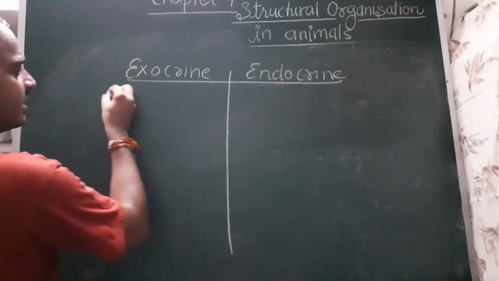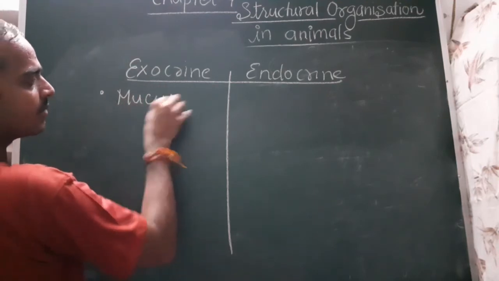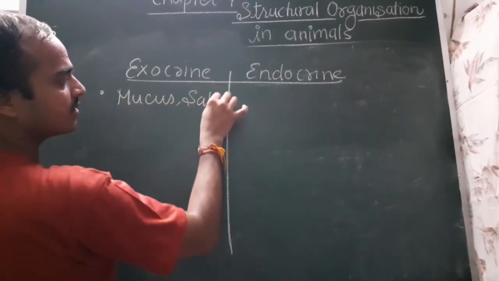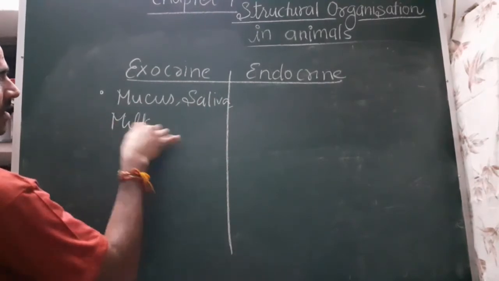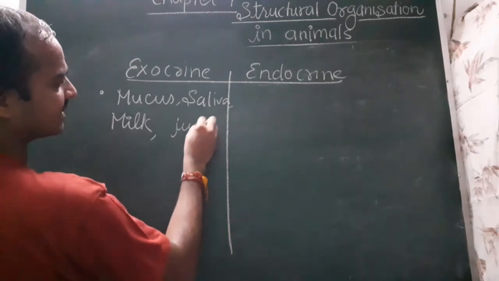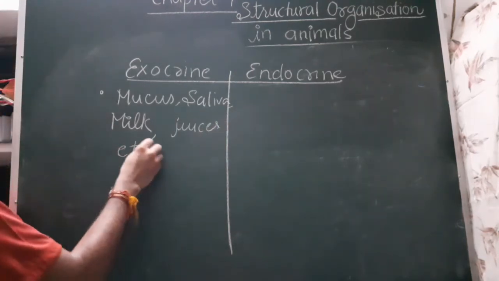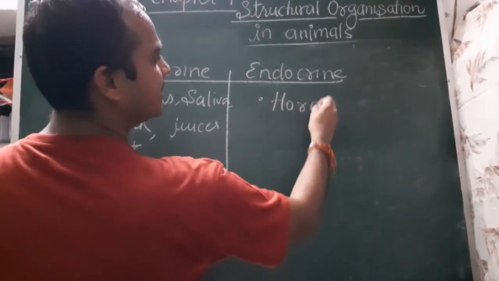The secretions of exocrine glands may be mucus, saliva, milk, digestive juices, etc. But the secretion of endocrine glands is hormones. They secrete hormones.